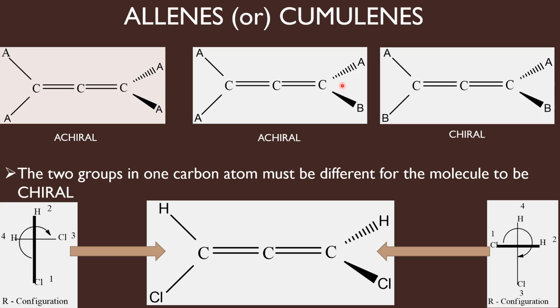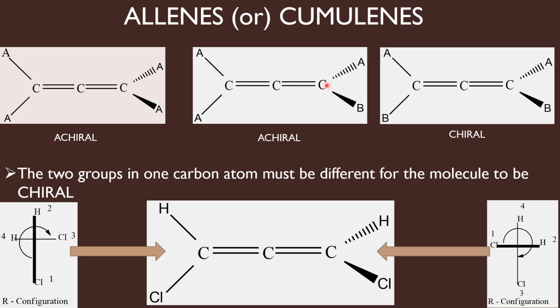Now you put a horizontal plane, a plane that is containing the groups A and B. If you put a horizontal plane that will bisect the molecule here, there is a plane that goes perpendicular to the screen. There is a plane that contains all the three carbon atoms and it is perpendicular to the screen.